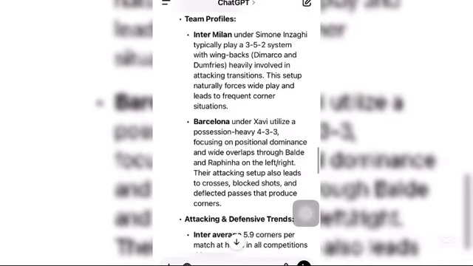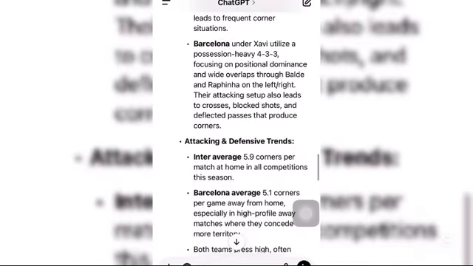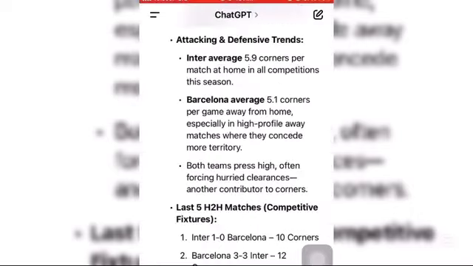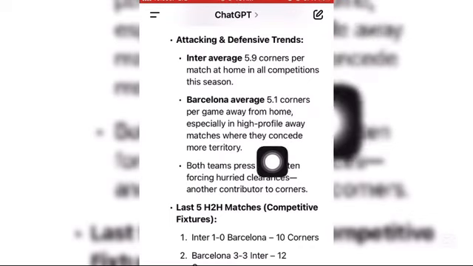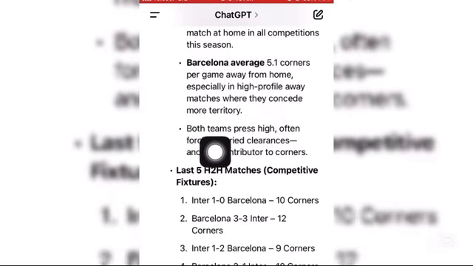So this particular AI has analyzed the team profiles for Inter Milan and Barcelona. They have also analyzed the attacking and defensive trends. As you can see, Inter average 5.9 corners per match at home in all competitions this season. Barcelona average 5.1 corners per game away from home, especially in high profile away matches where they concede more territory. So both teams press high, often forcing hurried clearances, another contributor to corners.